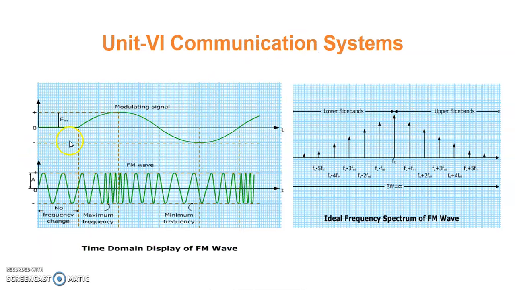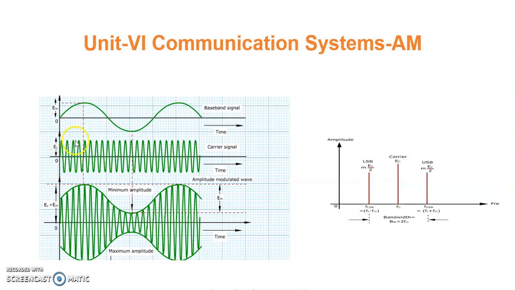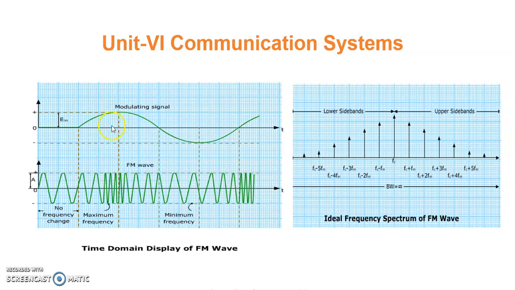Similarly, in frequency modulation, this is the original sound, the original signal, that is called the audio signal, and the same carrier signal that is not shown there. The same carrier signal has a constant amplitude, and finally what we get? The frequency modulated signal. This is the frequency modulated signal. This is the modulating signal. This is the carrier signal. The same is used here also. And what is the third waveform?